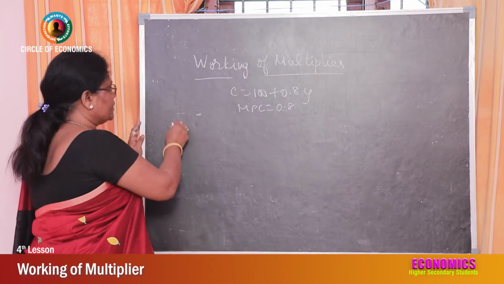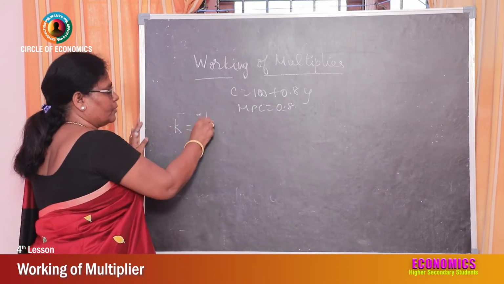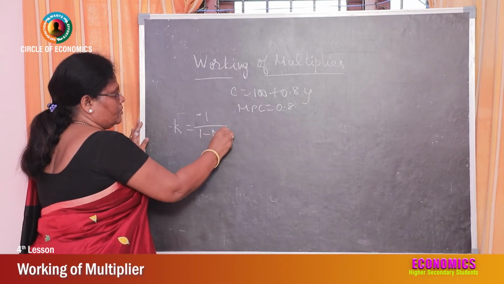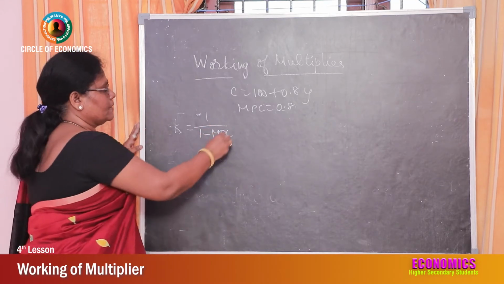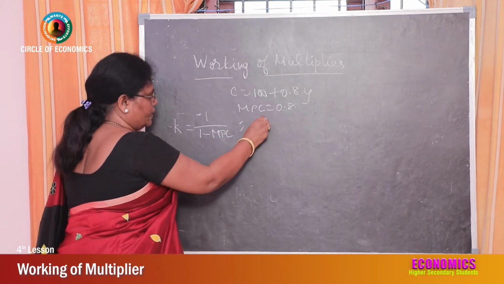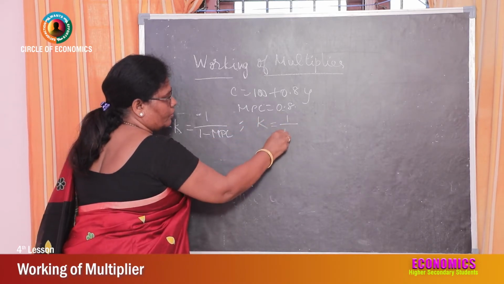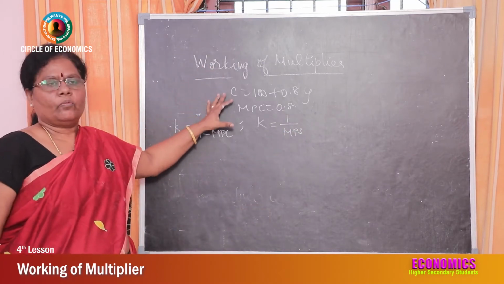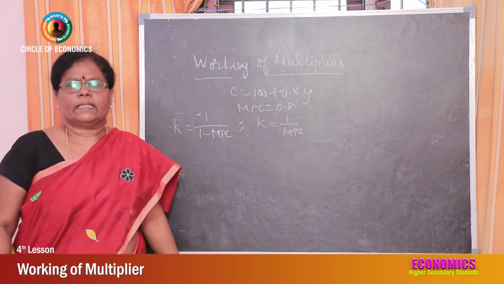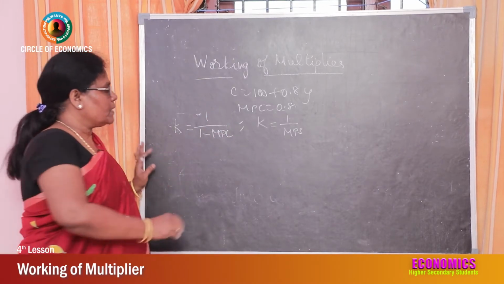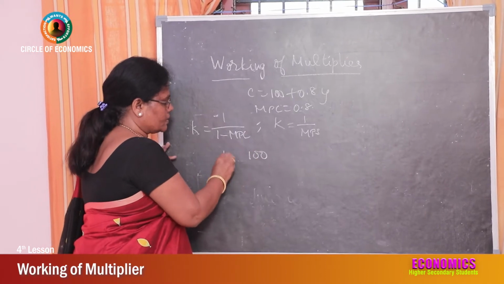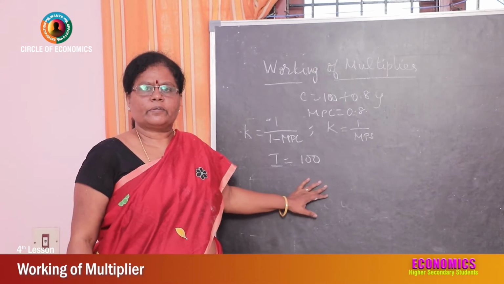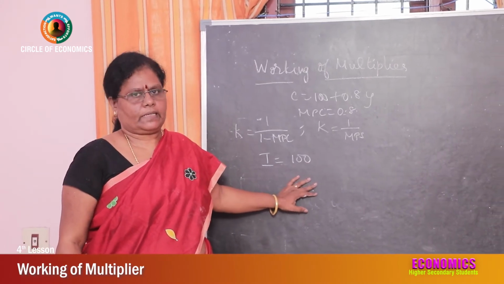We have seen that the multiplier is the reciprocal of the marginal propensity to save. We can write it like this: K is equal to 1 by 1 minus MPC, or K is equal to 1 by MPS. Now, how does this multiplier work? We will see. For example, the government invests rupees 100 crores. That is, investment is equal to 100 crores on an investment project.